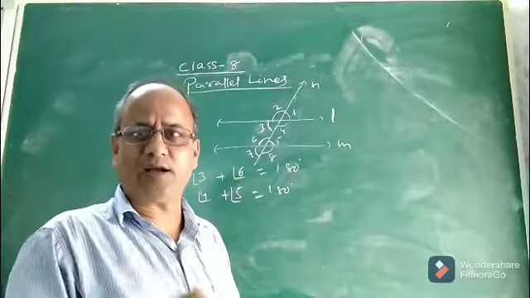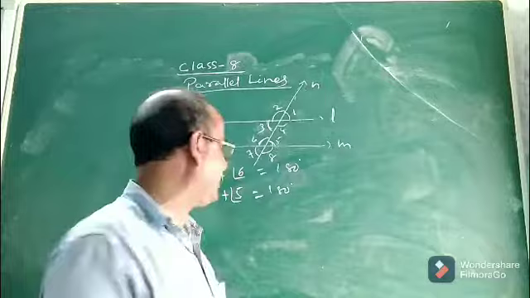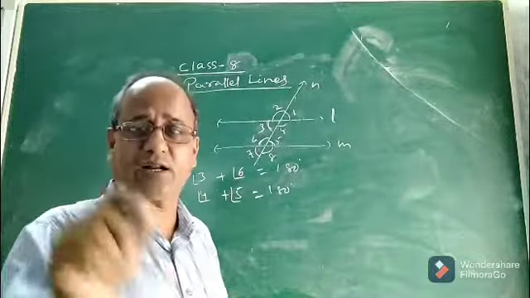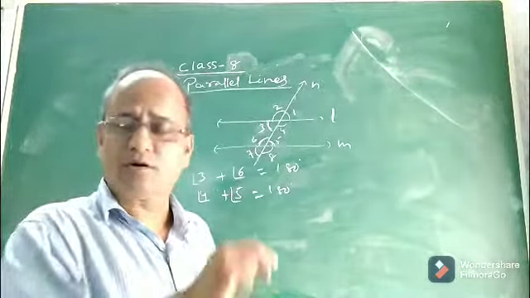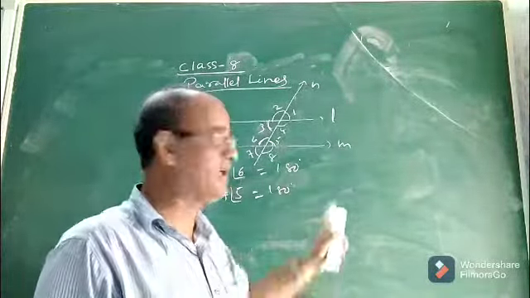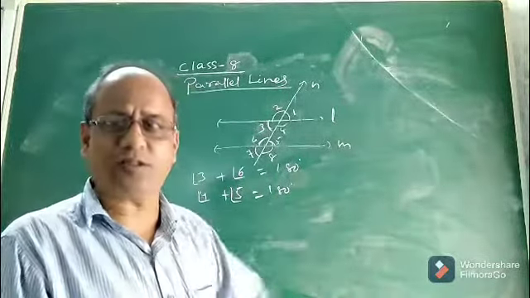nor a pair of alternate interior angles will be equal, nor a pair of alternate exterior angles will be equal, nor the sum of a pair of consecutive interior angles will be supplementary. No properties will be satisfied if these two lines are not parallel. Okay. Now let us discuss the converse of all these properties.